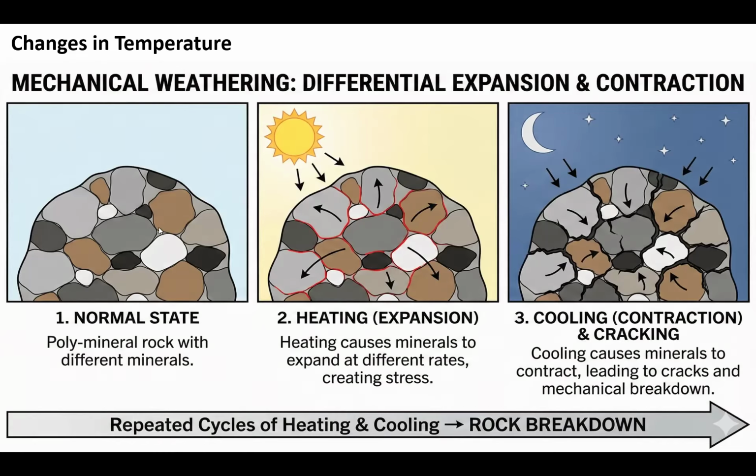will be there in one particular rock, having a different temperature coefficient. So the coefficient of expansion differs, and thus heating and cooling of the rock causes differential expansion and contraction, which eventually produces cracks in the rocks and thus facilitates mechanical breakdown.